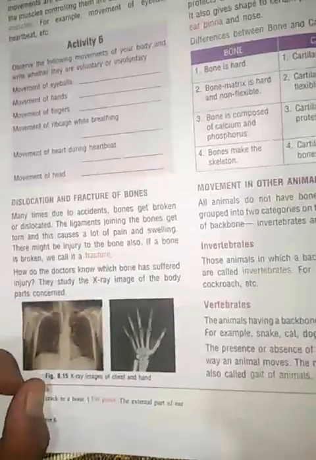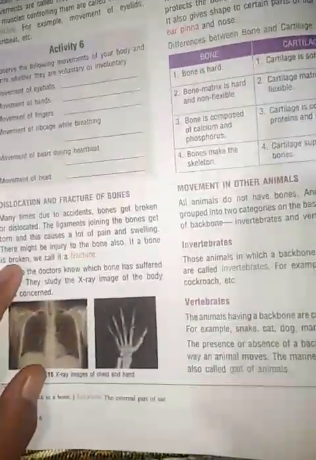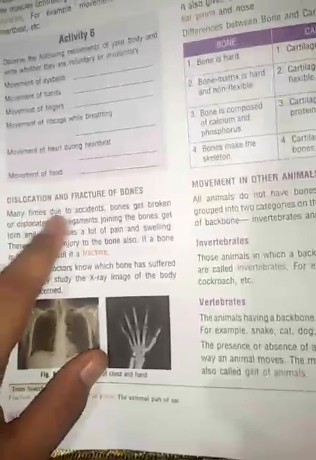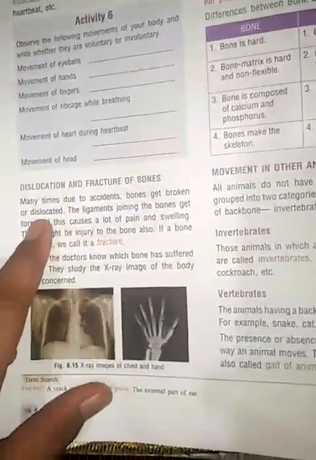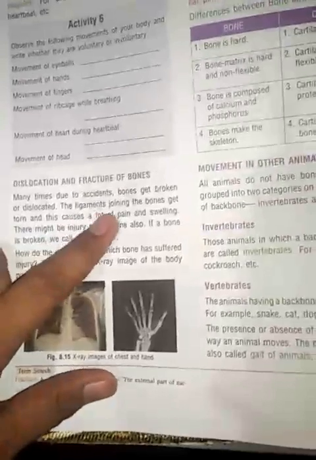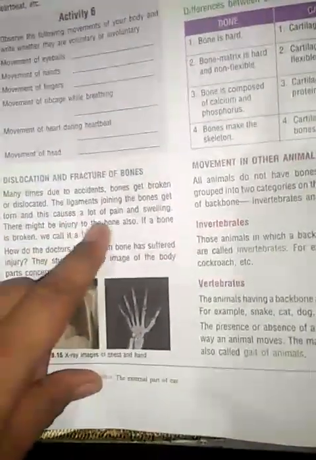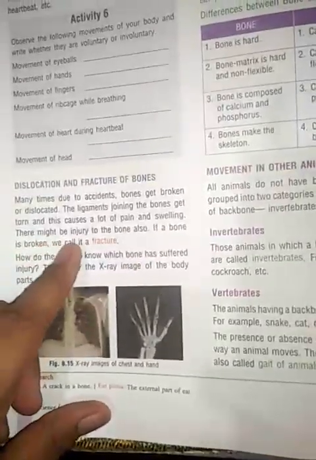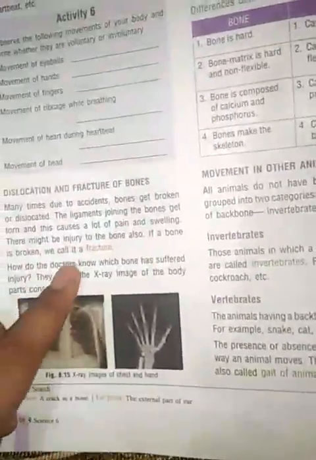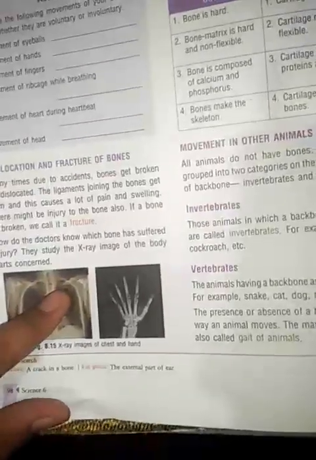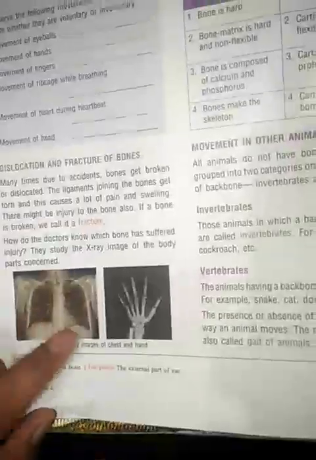Dislocation and fracture of the bones. Many times, due to accidents, the bone gets broken or dislocated, and the ligaments joined to the bone get torn. This causes a lot of pain and swelling. Some are mildly injured with no fracture. We can detect a fracture of the bones with the help of an X-ray.